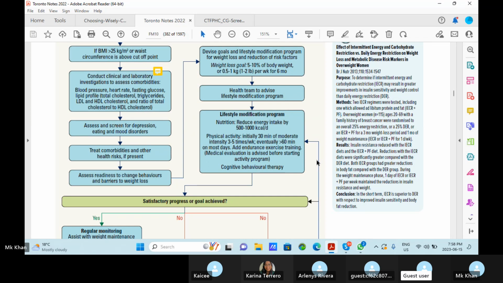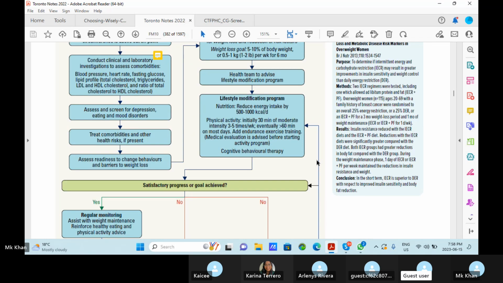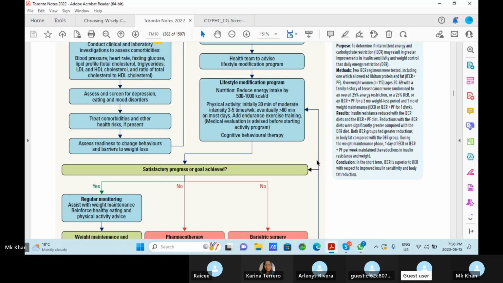The lifestyle modification program. Nutrition: reduce energy intake by 500 to 1000 kilocalories per day. So you have to reduce in your diet, 500 to 1000 kilocalories. Physical activity: initially 30 minutes of moderate intensity, 3 to 5 times per week. Eventually more than 60 minutes on most of the days. For advanced exercise training, medical evaluation is advised before starting the activity program.